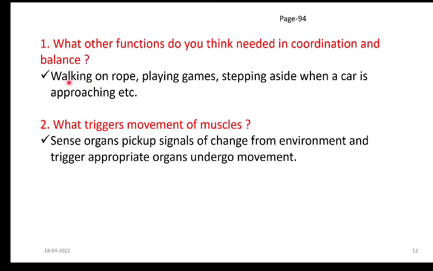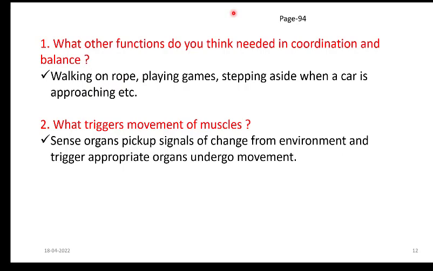I have given walking on a rope, playing games, stepping aside when a car is approaching, etc. If you like, you can give your own examples where you find coordination. Actually, every activity that we perform needs and involves coordination, so you can give any activity as an example. These were the examples given by me.